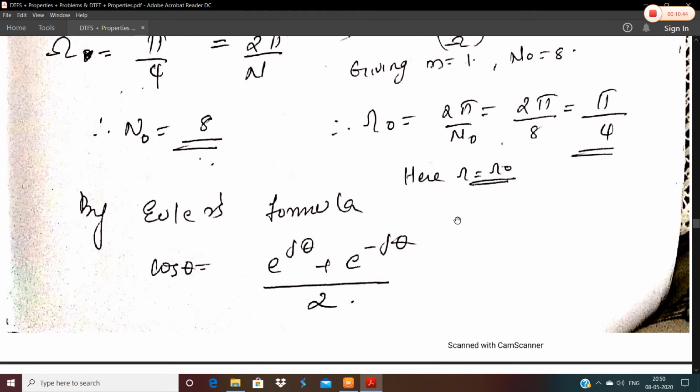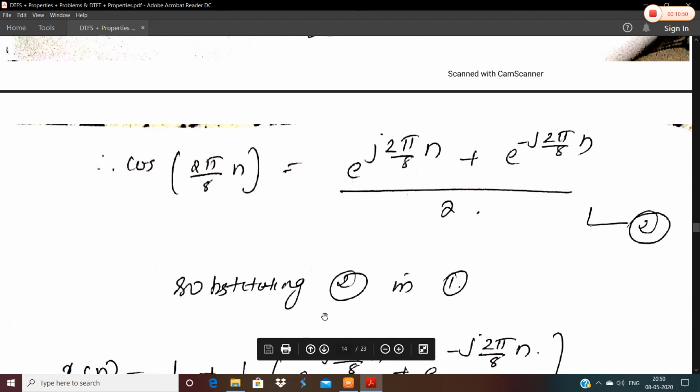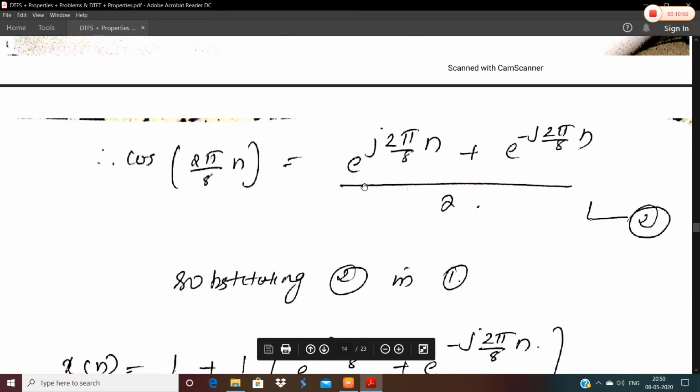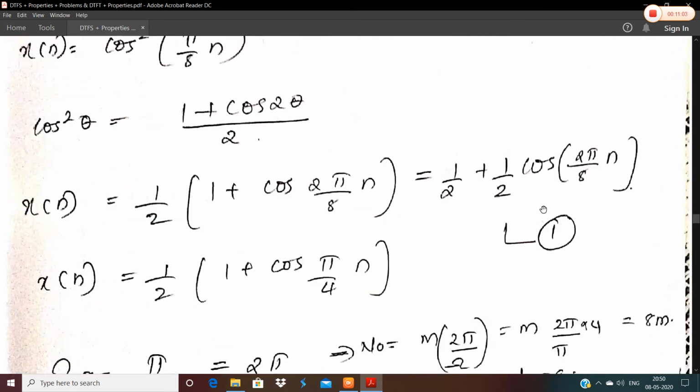Now moving on to the problem, we know that cos theta is given by e raised to j theta plus e raised to minus j theta by 2. So we can represent this cos 2 pi by 8n as e raised to j 2 pi by 8n plus e raised to minus j 2 pi by 8n by 2. So we can substitute this in equation number 1. Equation number 1 is nothing but this equation. Instead of this, we are representing it by Euler's equation.